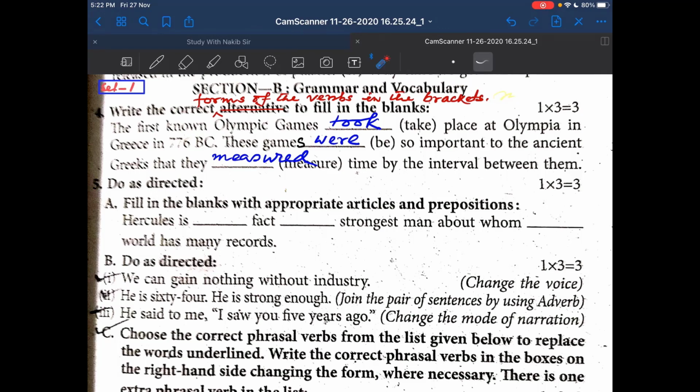So the first answer is took, the second answer is were, and the third answer is measured. So you have got one here, and one here. Together you have got 3.